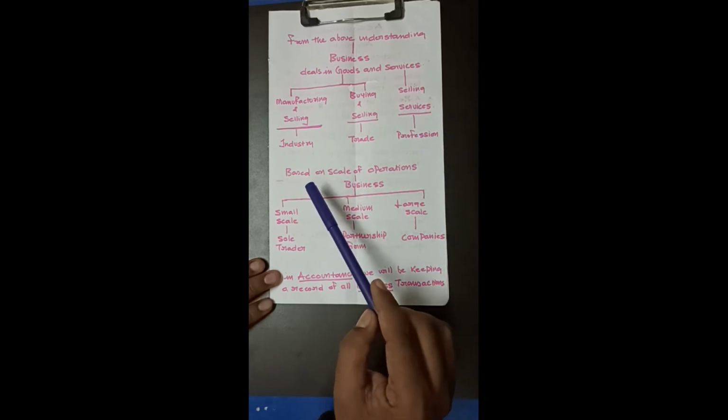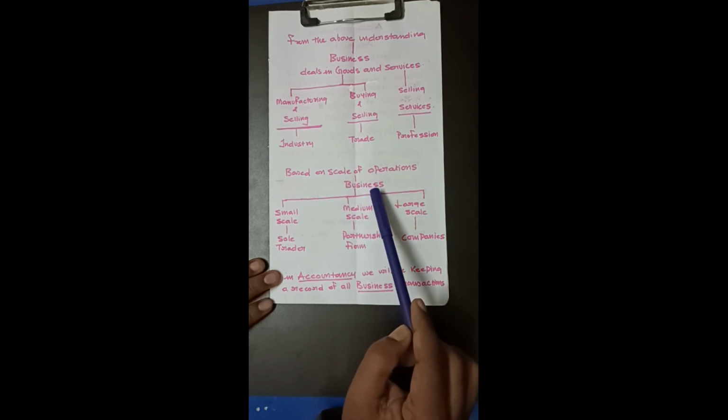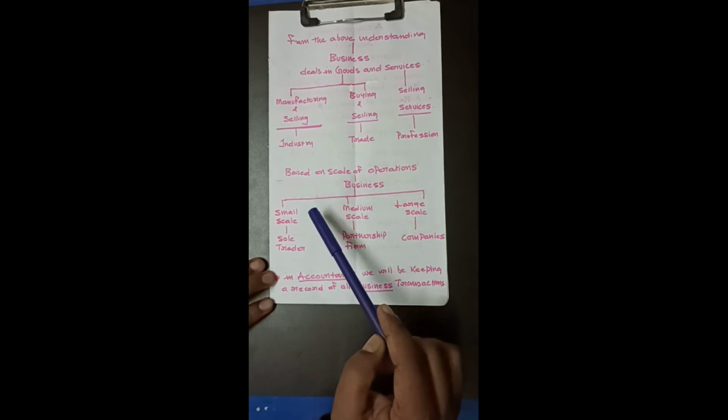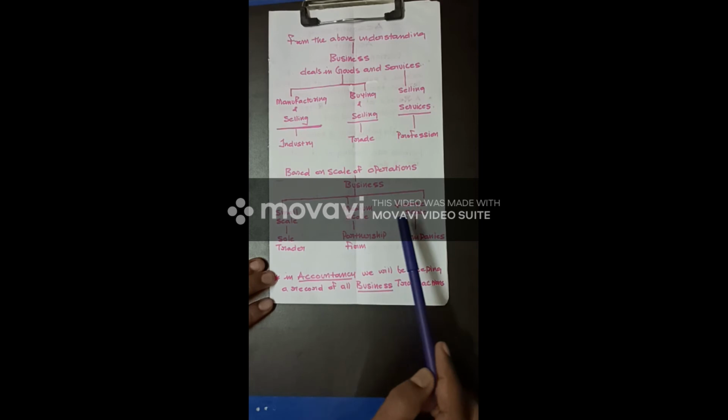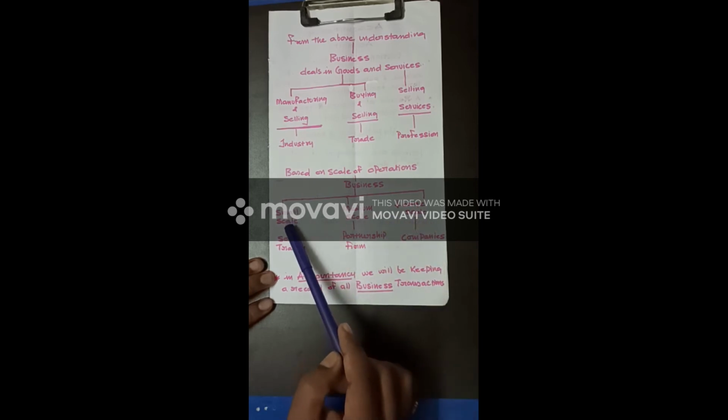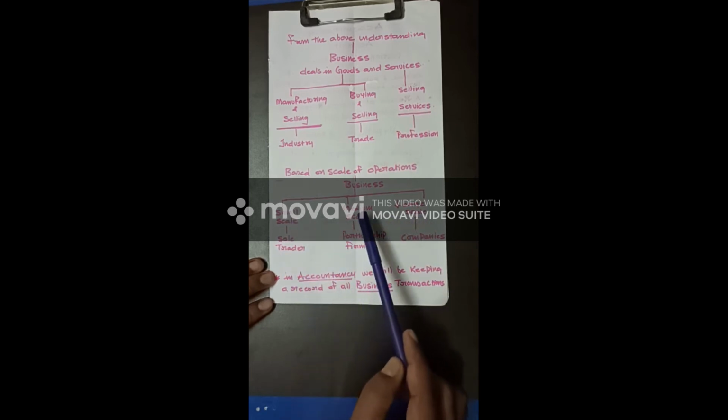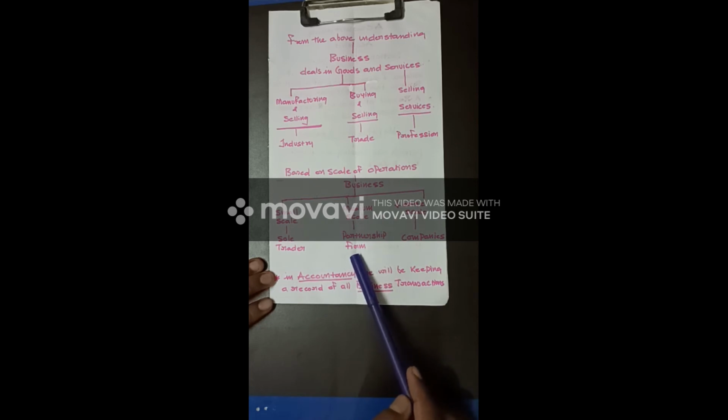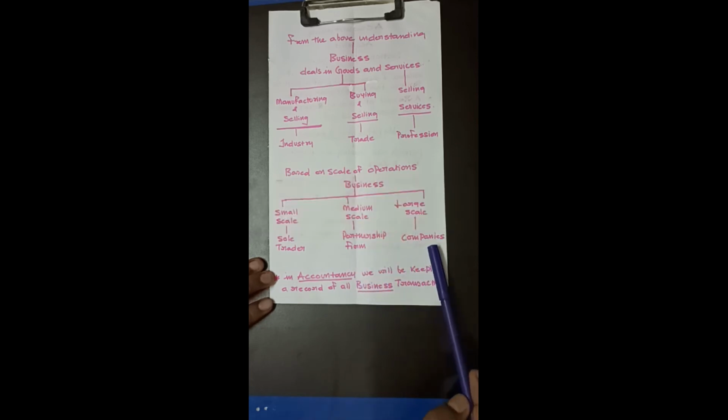Now, business can also be classified on the scale of business operations. So they can be called small scale, medium scale, and large scale. A small scale business is called a sole trader, a medium scale business is called a partnership firm, and a large scale business is called a company.